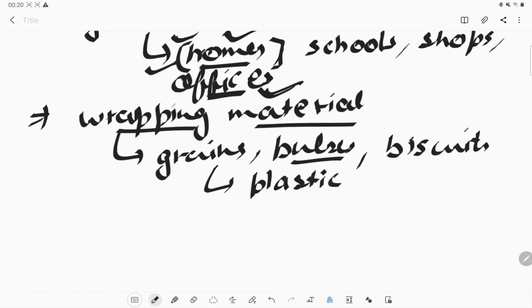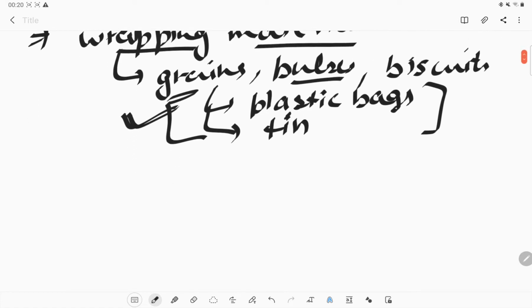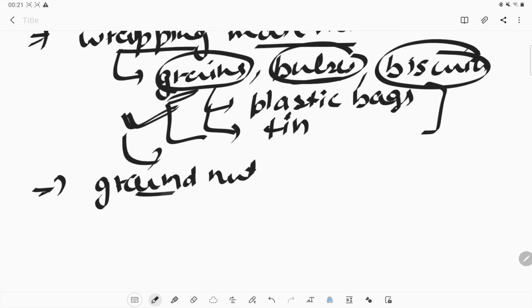Okay, the plastic bags, or if we bring some cold drink, it can be in a tin. So all these are wrapping materials, and after we use those grains or pulses or biscuits, we eat them, and after that we throw the wrapping as waste in the dustbin. Okay, what else? Mostly we eat groundnuts, during the winter season, this is very common in Indian culture.